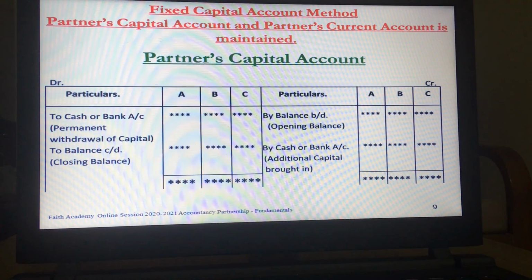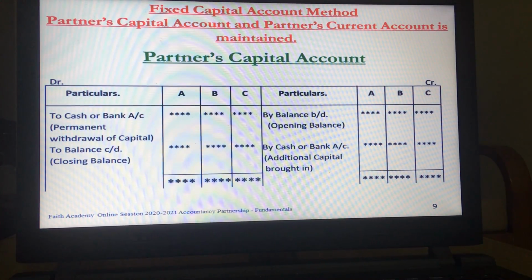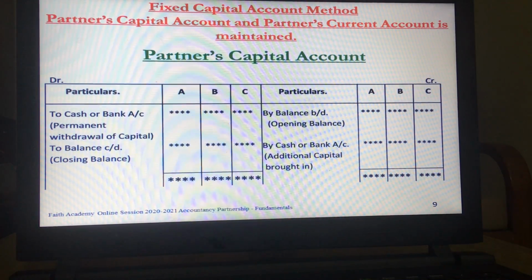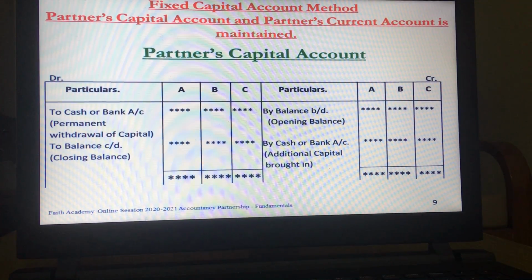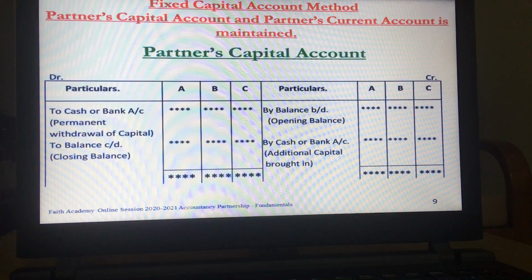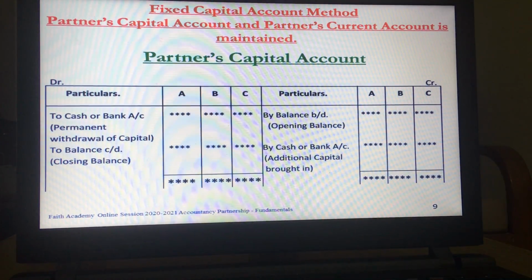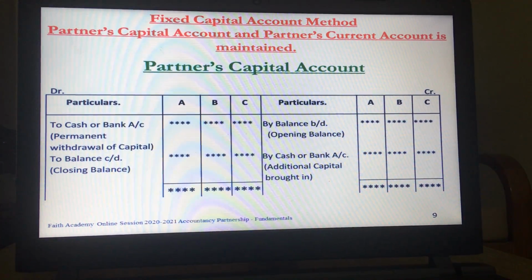So if additional capital is introduced, then the capital account will be credited. If there is withdrawal of capital, it will be debited, and the closing balance will be on the debit side, which will be taken on the credit side once we bring it down to the next date.